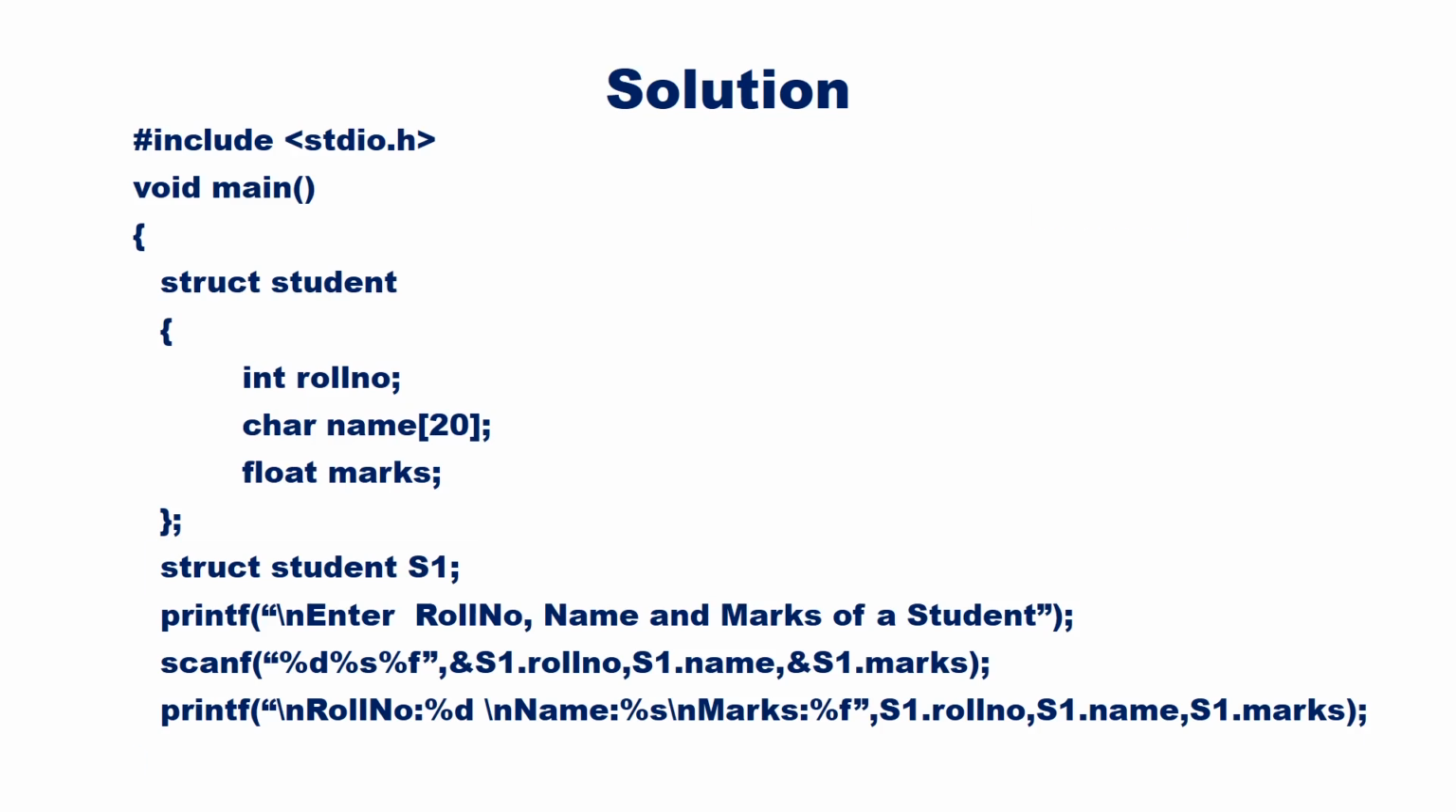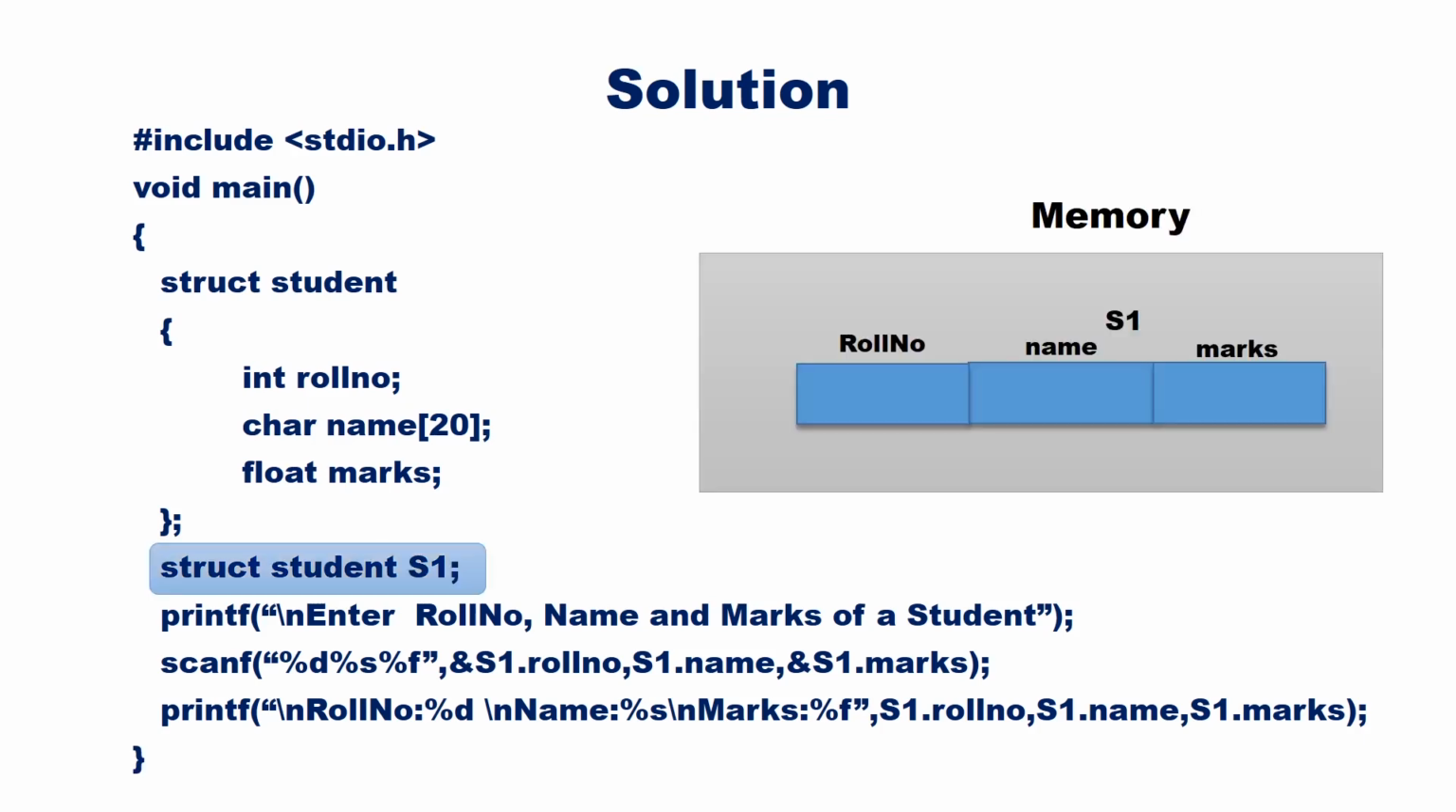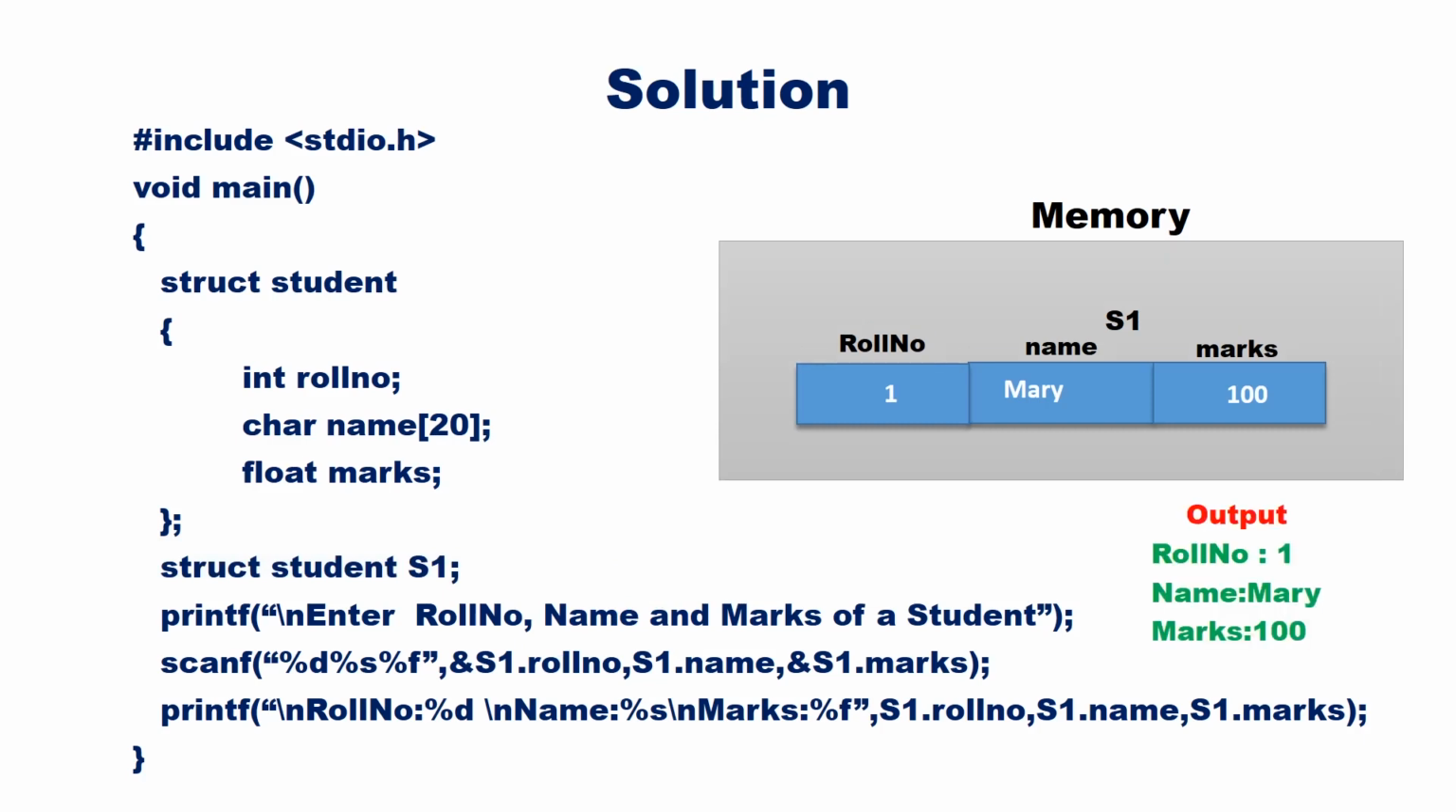Close the curly brace. When variable s1 is declared, memory is allocated for its 3 fields, roll number, name and marks. Assume that the user inputs the value 1 Mary 100. 1 is stored in the field roll number, Mary is stored in the field name and 100 is stored in the field marks. Printf will generate the output roll number 1, name Mary and marks 100.